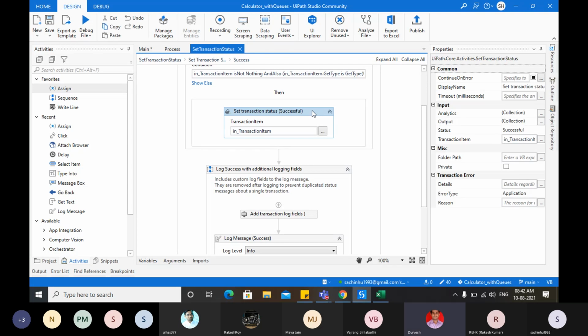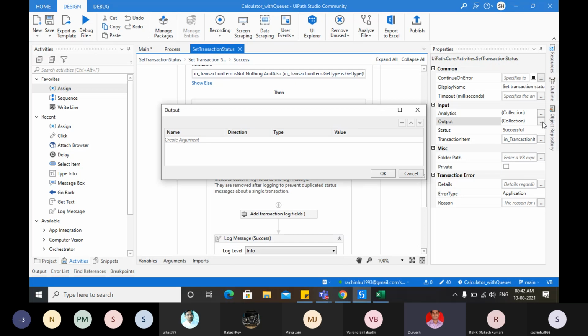In the output property, you can set the transaction result. Dhruvesh, whatever you said is correct. The name should be the name of the key.